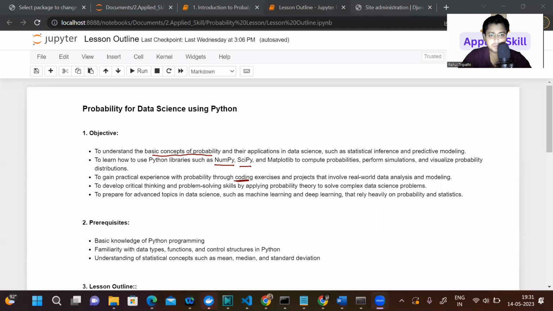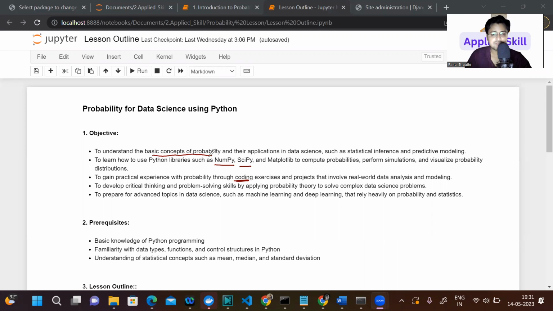Hi everyone. As I promised, we will start probability and stats for data science using Python programming. In the first session, we are going to understand the basic concept of probability. Before that, let me tell you what the objective of this course will be.